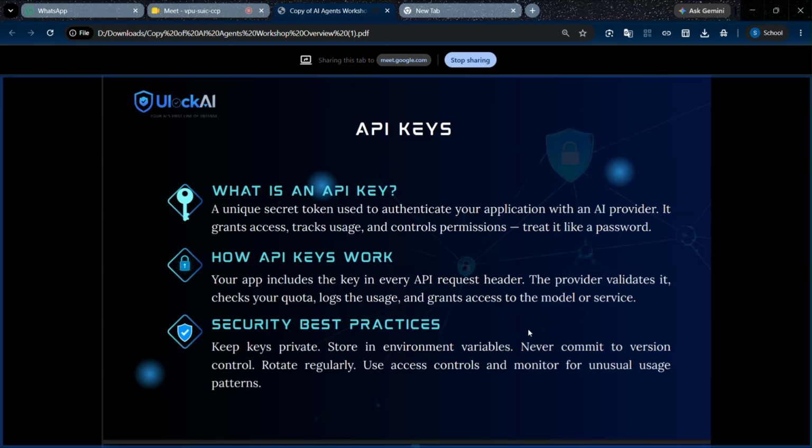For security, we should store the API key in an environment variable. We should not use it directly in the code, because if we push our code to GitHub as open source, attackers or unauthorized people can get the API key and use it. If they use it beyond the limit, there will be a bill we have to pay. That's why we have to keep the API key private. We should store it in an environment variable and never commit it to version control, which means GitHub. We should not disclose our API key on GitHub.